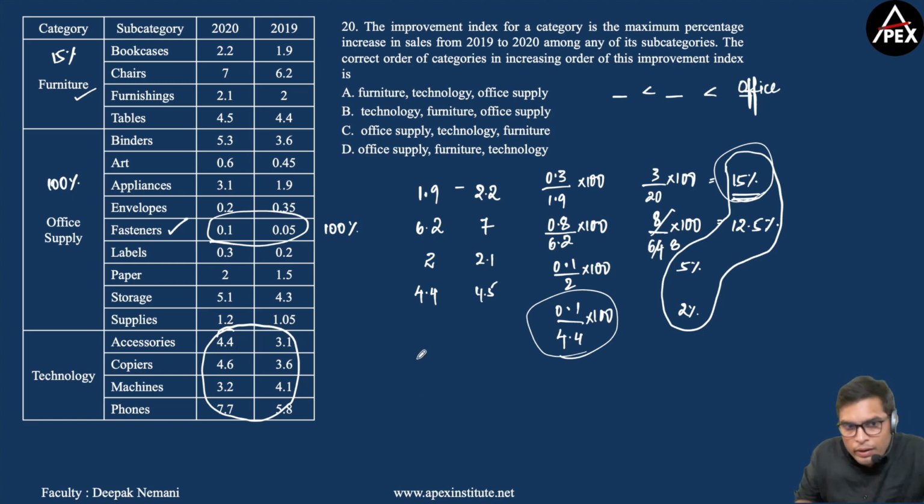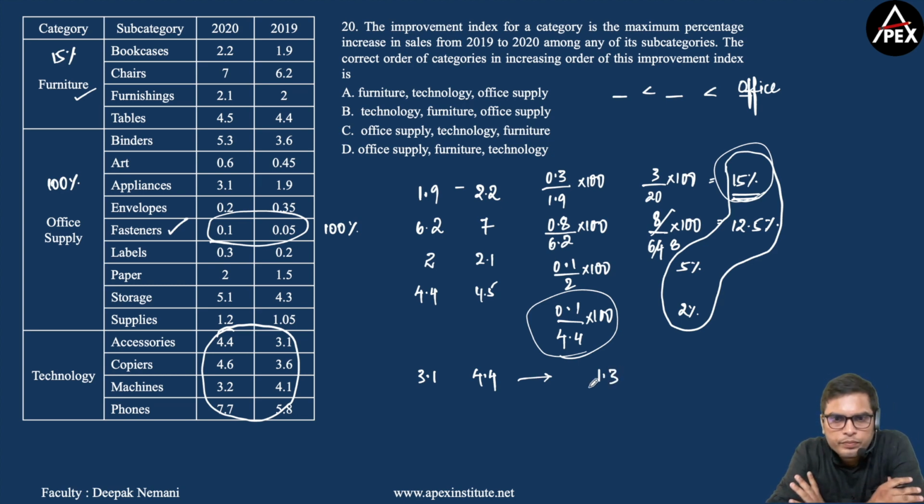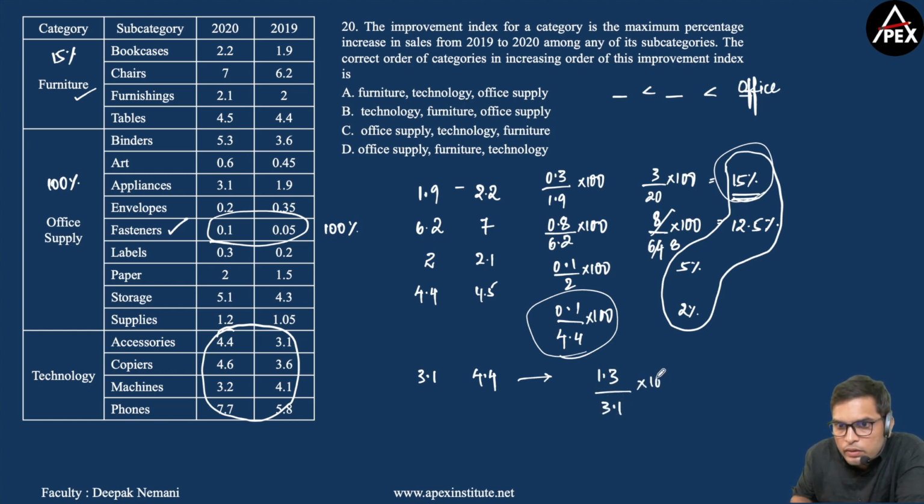Under accessories subcategory, the sales have become 4.4 from 3.1. So there is an increase of 1.3 million rupees, and the percentage change will be 1.3 by 3.1 into 100.